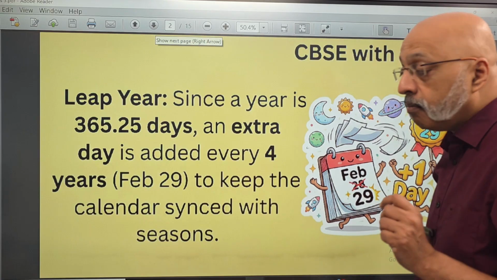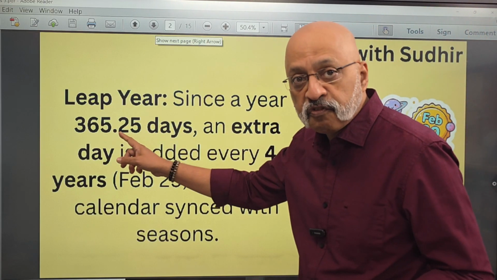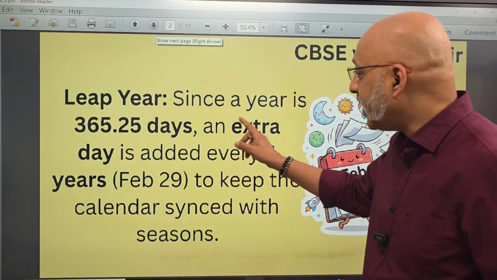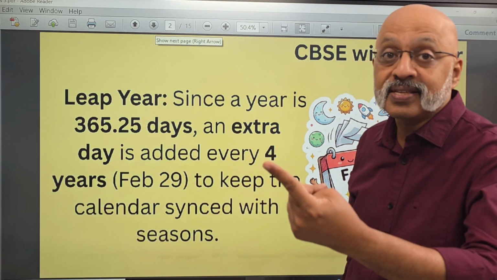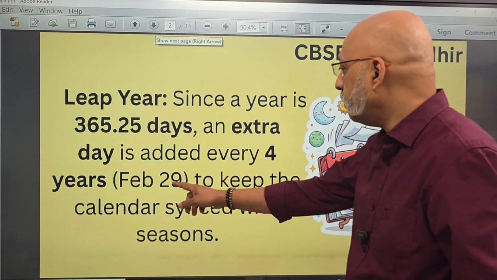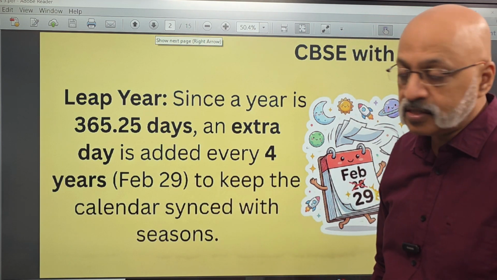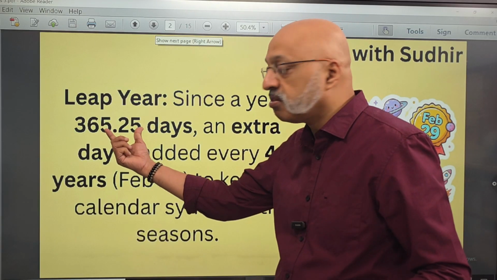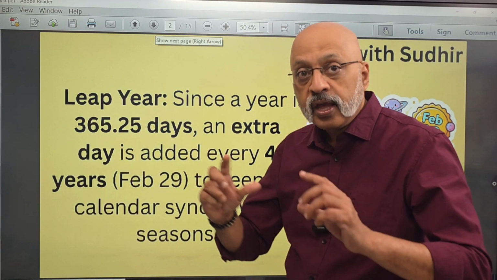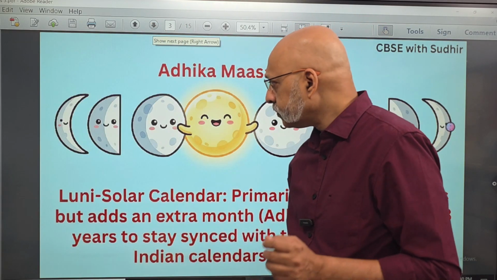Now, the concept of a leap year. Since a year is 365.25 days, an extra day is added once in 4 years, and that's what makes it a leap year. February 29, to keep the calendar synced with the season. So every 4 years, we add an extra day because it is 365.25 in order to align it with the seasons.